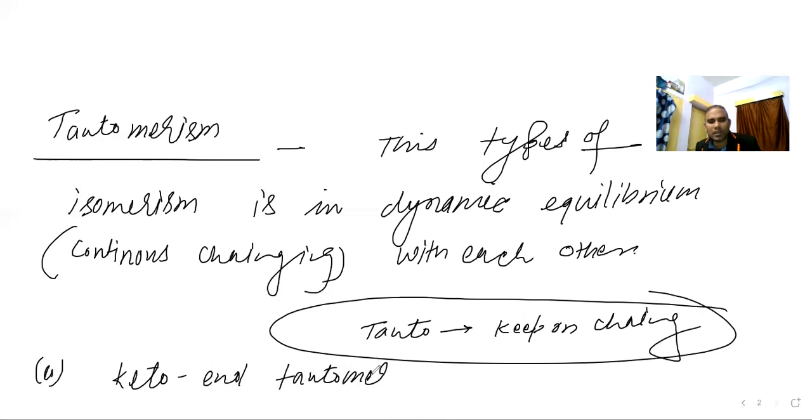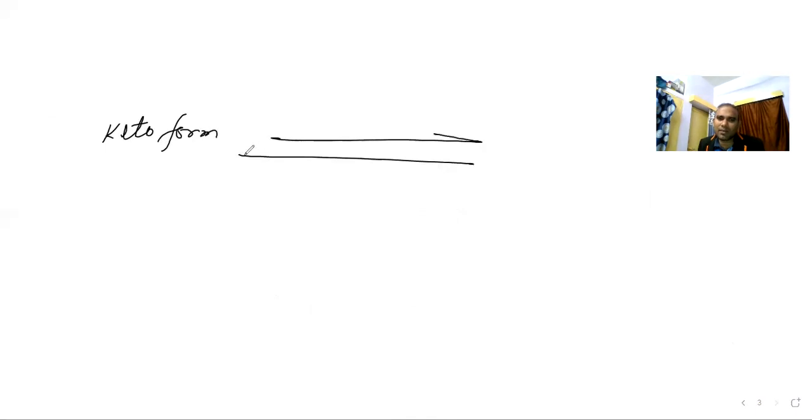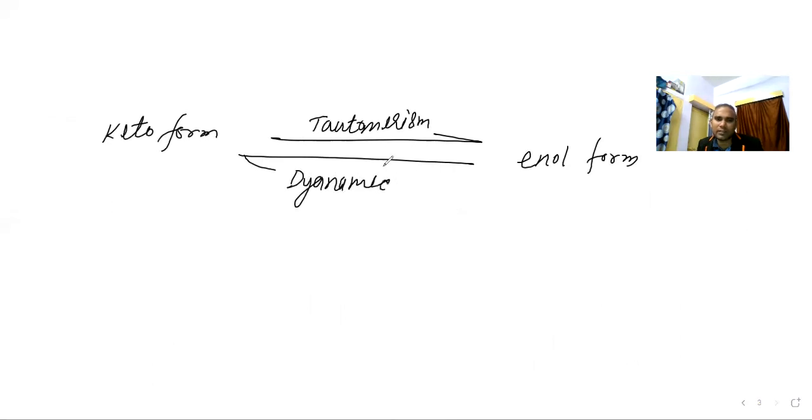Example of tautomerism that is in the syllabus is keto-enol tautomerism. It means one keto form will be there, and it will be in the form of dynamic equilibrium with the enol form, and this is going to be tautomerism. Tautomerism means dynamic equilibrium, that is, it will continuously change into each other.